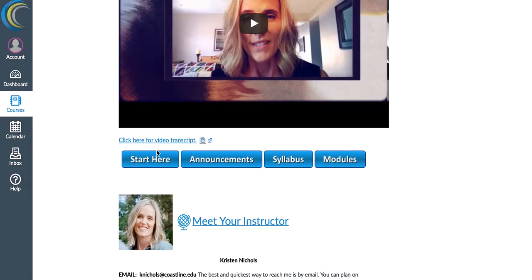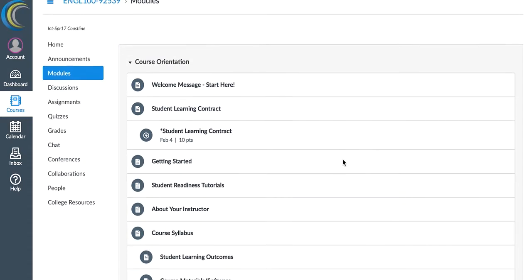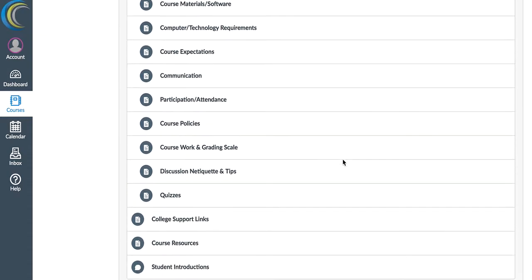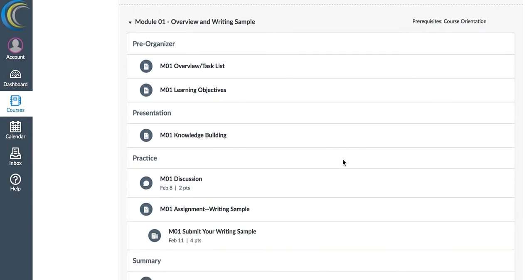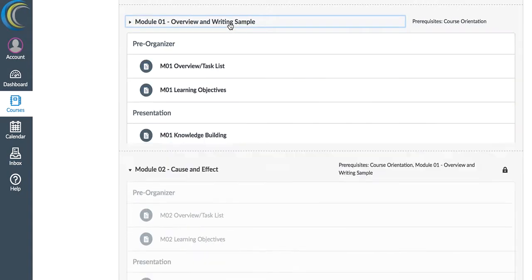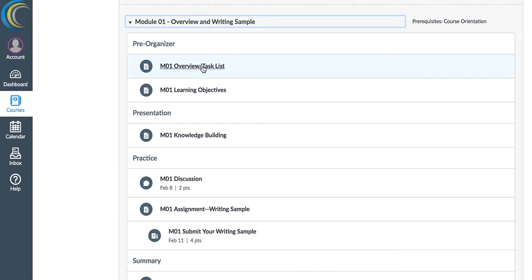Once you've finished the Start Here pages, I want you to click the Modules button. That's going to take you past the course orientation here. Scroll on down, and there you will see Module 1. That's where you start once you've finished the course orientation. When you approach a module, I want you to make sure that you read and attend to every page.